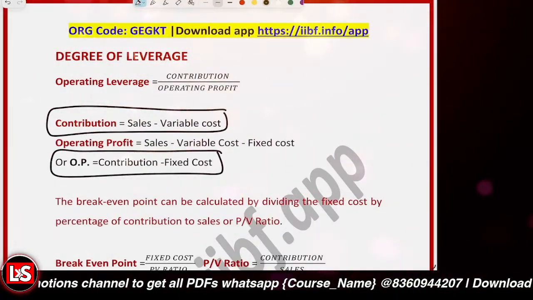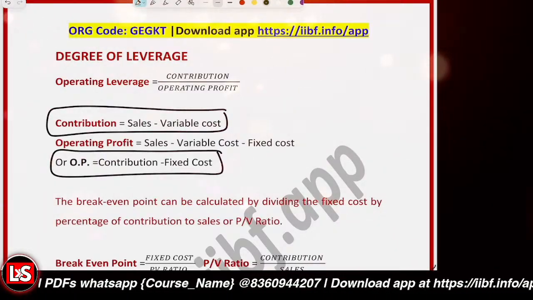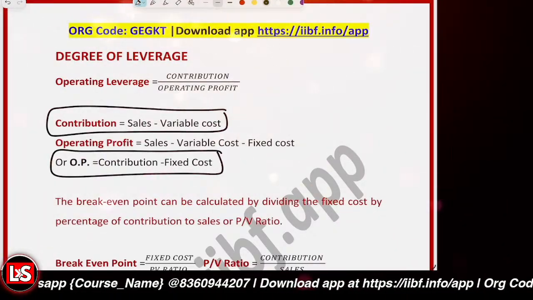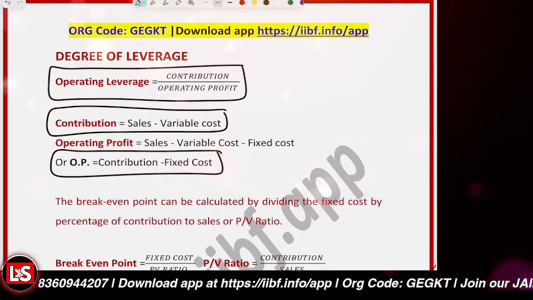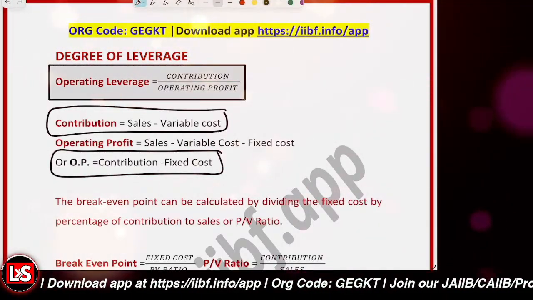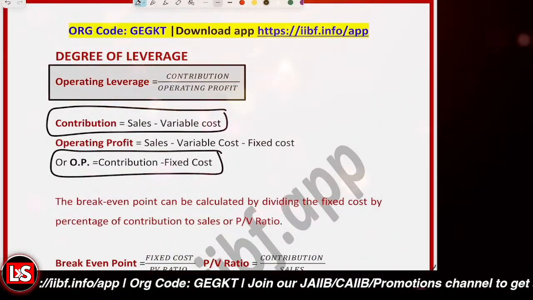And what is the operating leverage? It's the contribution divided by the operating profit. That's the operating leverage. That is the degree of operating leverage.